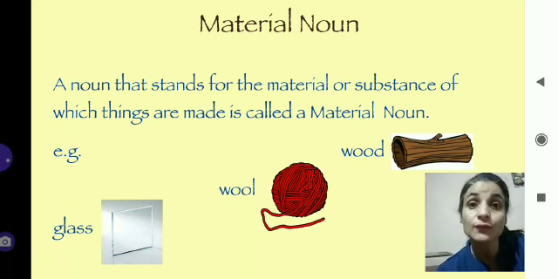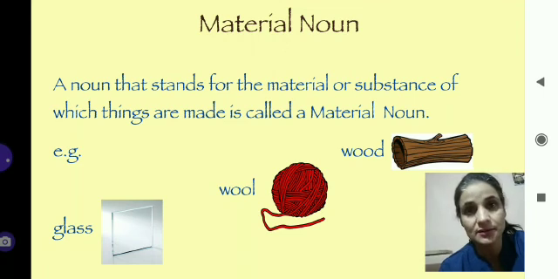Wood: furniture, table, chair, desk, cupboard, wardrobe are made of wood. So which material are we using? Wood. So wood is a material noun. Sweaters, pullovers are made of wool. So wool is a material noun. Material noun means what we use to make things.